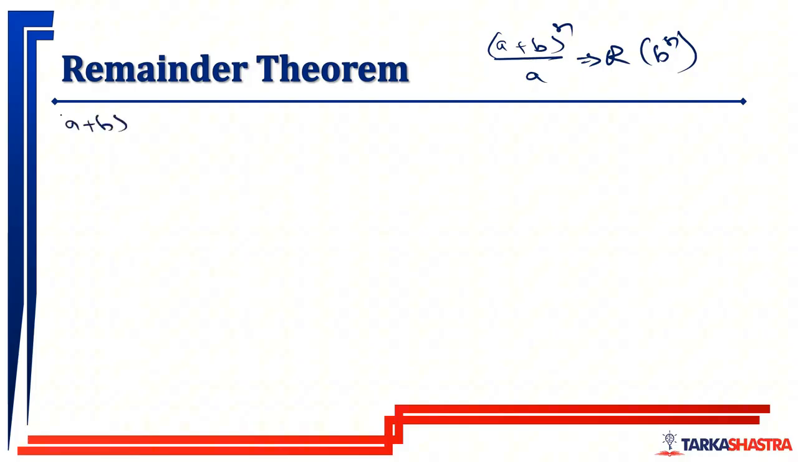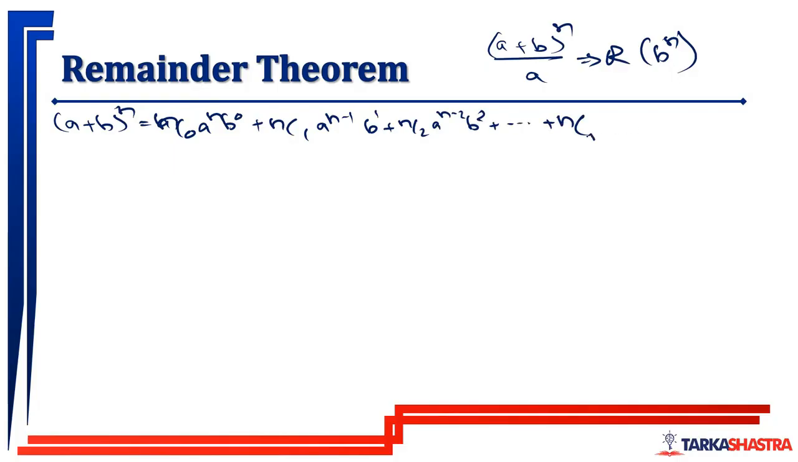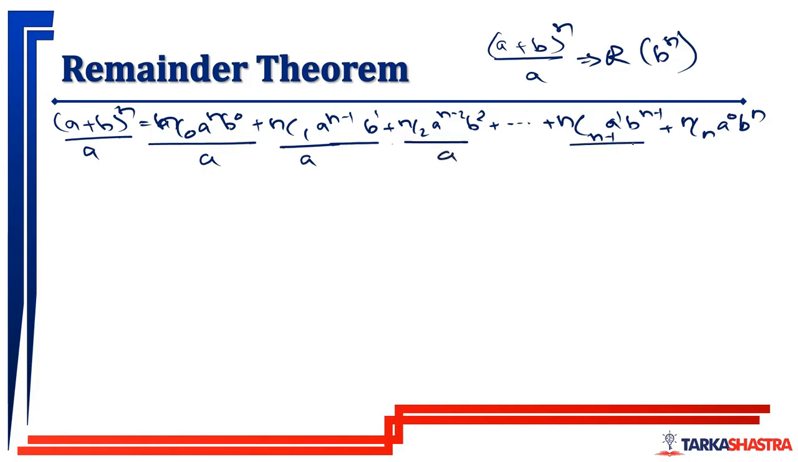(a+b)^n will be written as nC0 a^n b^0, nC1 a^(n-1) b^1, nC2 a^(n-2) b^2, up to nC(n-1) a^1 b^(n-1) and nCn a^0 b^n. Now, when this is divided by a, each and every term of the binomial expansion will be divided by a.